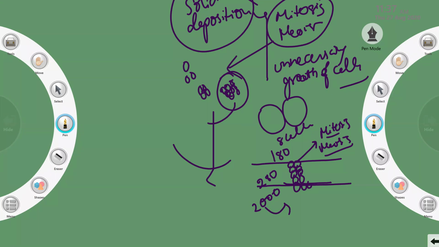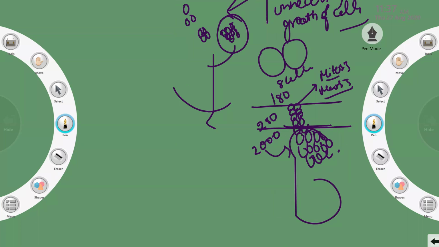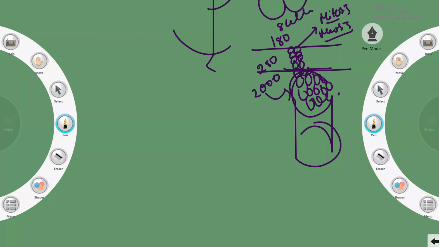So the growth of cells is not limited. There is abnormal growth. Then what happened? It forms like cysts, some depositions or some mass. Growth of cells happens here. You can observe a mass of cells.